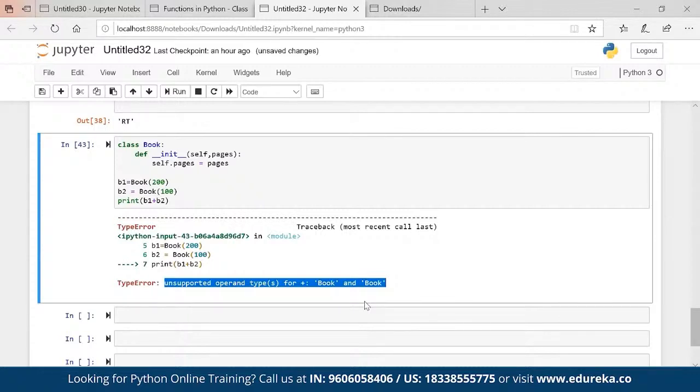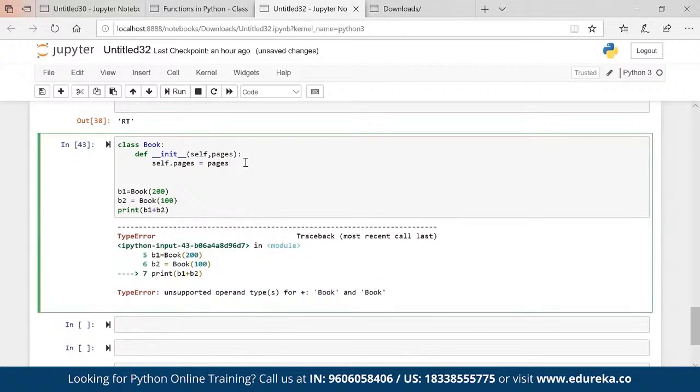There is a concept of magic methods. Operator overloading is very much possible in Python by calling the magic methods. What do I want to do? I want to add two books. Two books are nothing but classes. I want to add the classes, or rather the objects which are created from the classes.